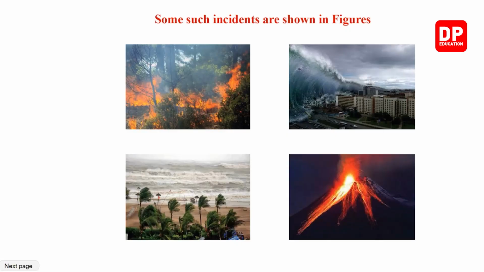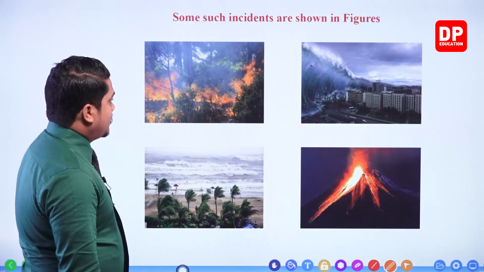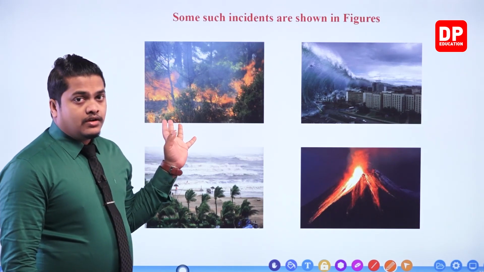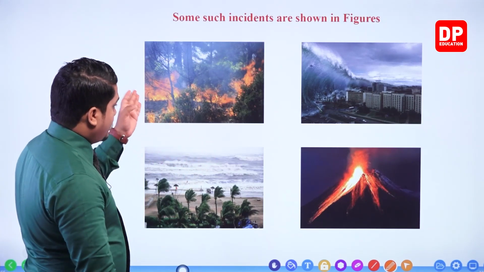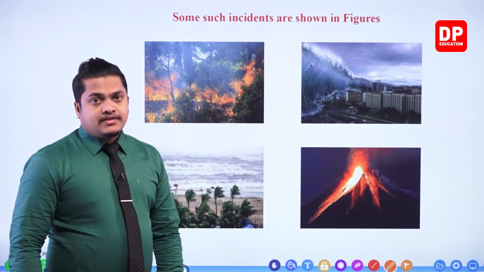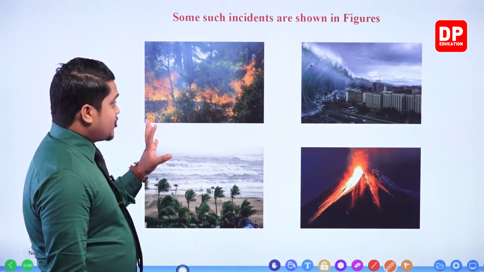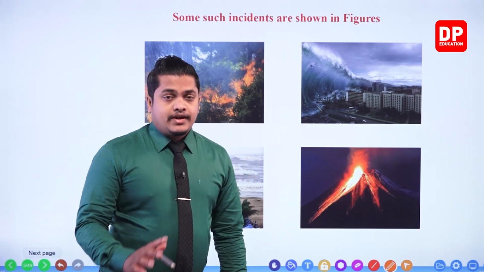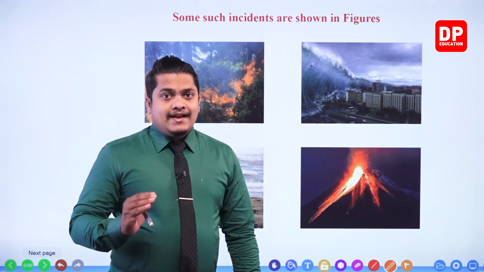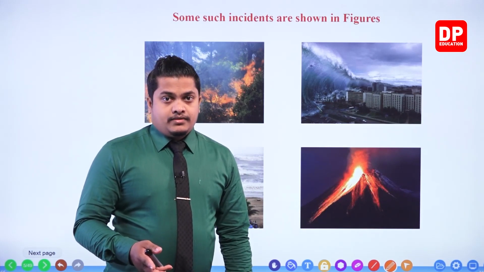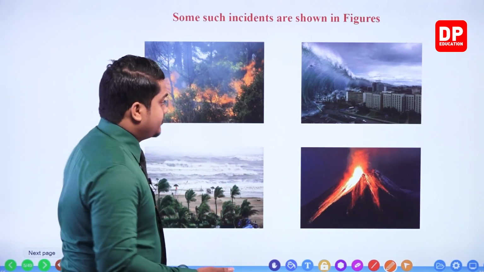Then, my dear children, let's see what are the others. Here within this figure you can clearly observe there is a wildfire. There is a forest, and within the forest you can observe a fire occurring. So this is a wildfire, my dear children. Especially because of wildfires, the natural beauty and animal lives are mostly getting hurt. So, wildfires.